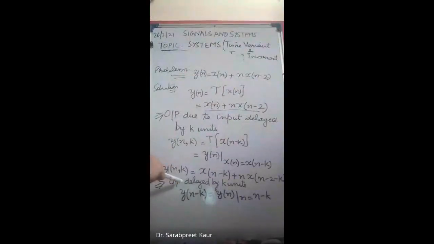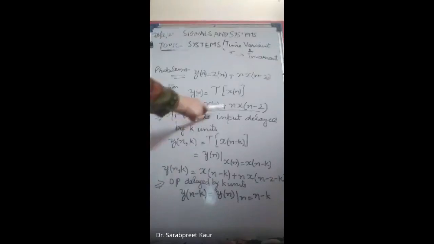In the second step, you have to delay the output by k units, that is output delayed by k units. तो उस केस में क्या होगा कि जहां जहां आपका n है yn में, वहां वहां आपका n minus k आएगा. तो उस केस में let me write that what you will get. So I've written here, I am now writing it here.